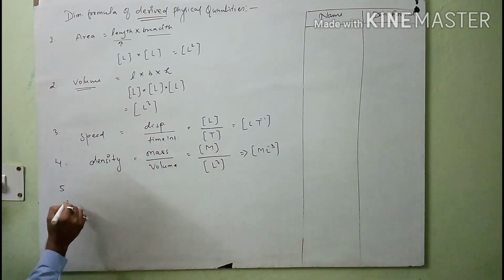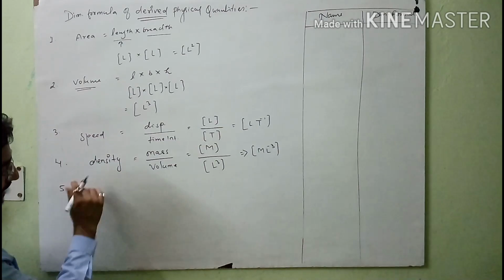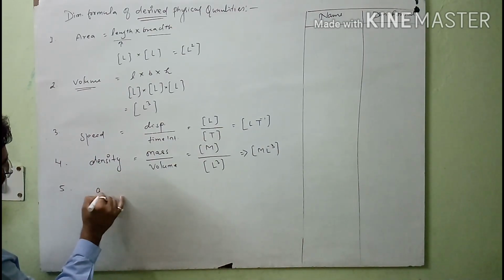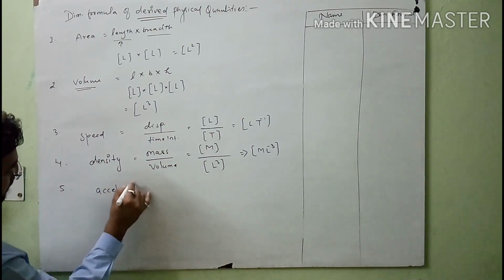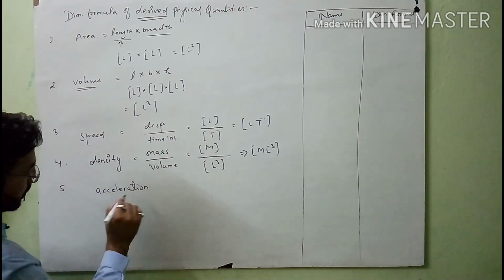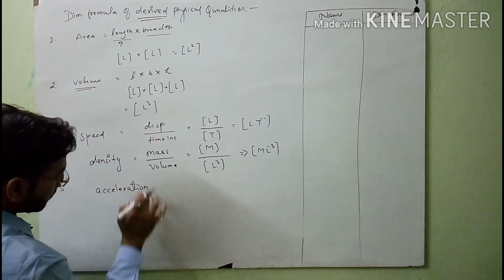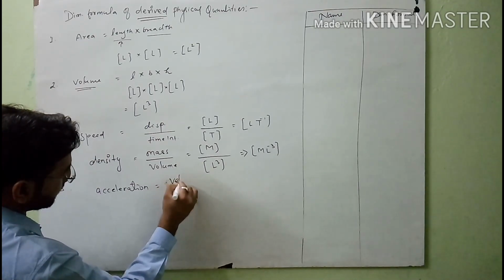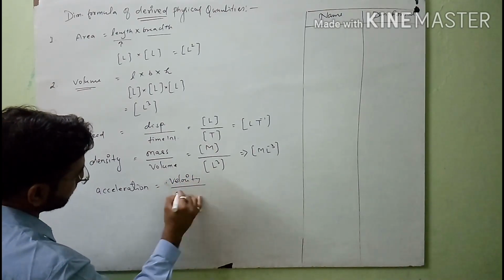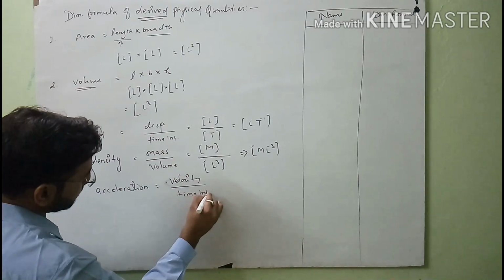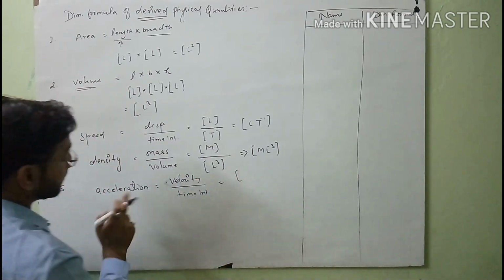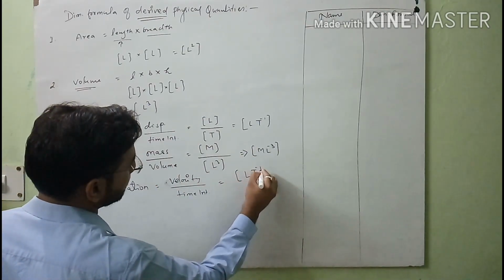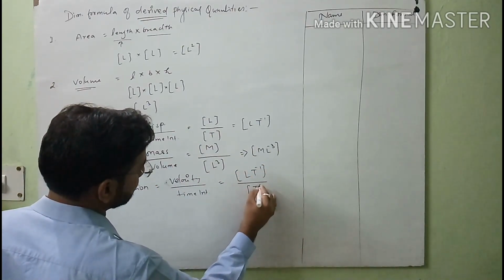So after this, in the fifth case, the next one is our acceleration. When you write the formula of acceleration, you know that it is velocity over time interval. So here we will write the dimension of velocity. You know that the dimension of velocity is LT minus 1, over T.